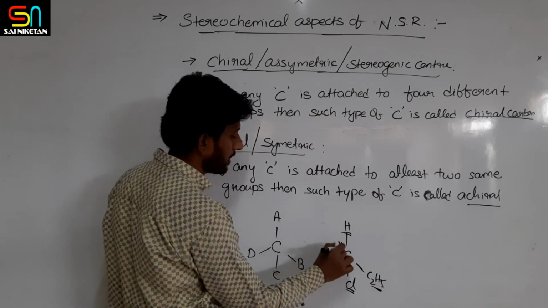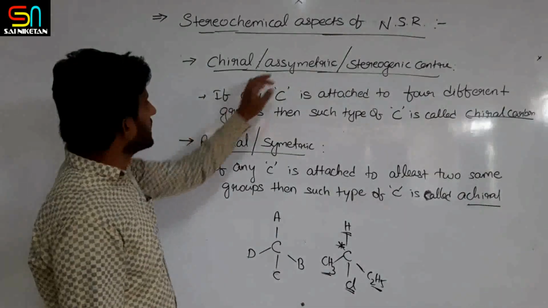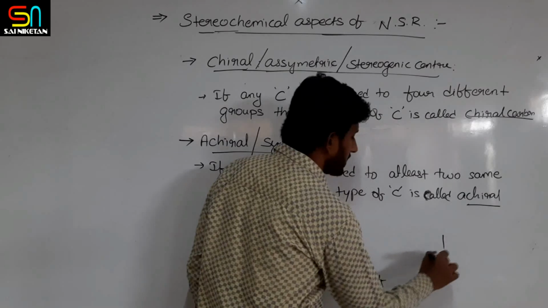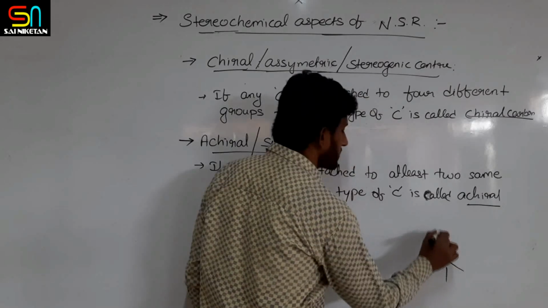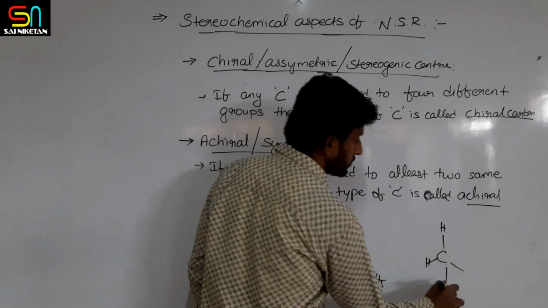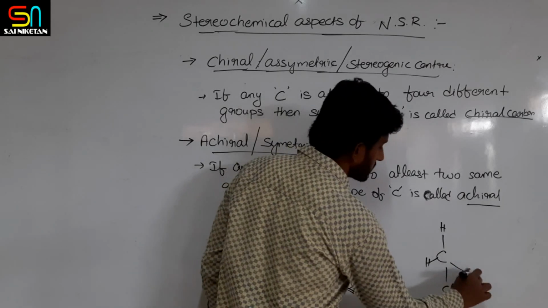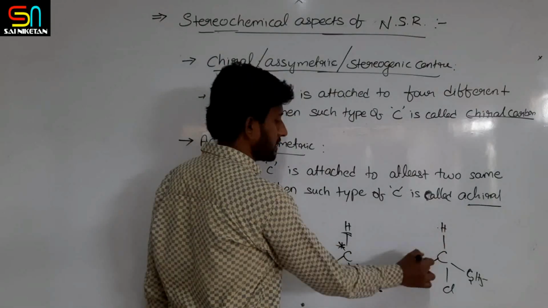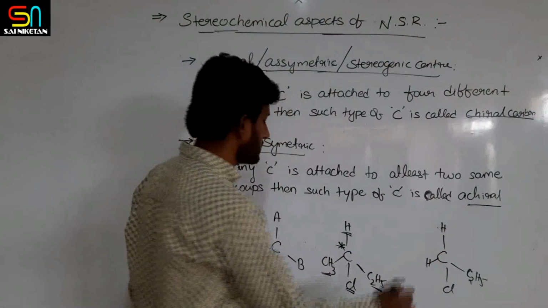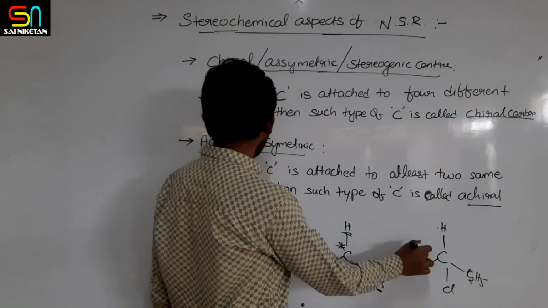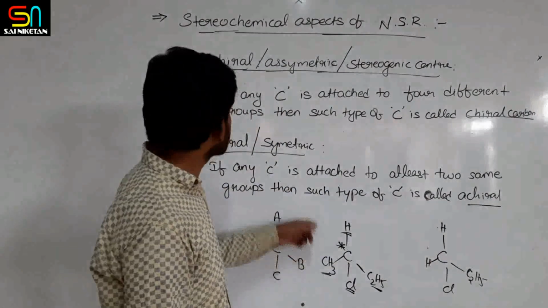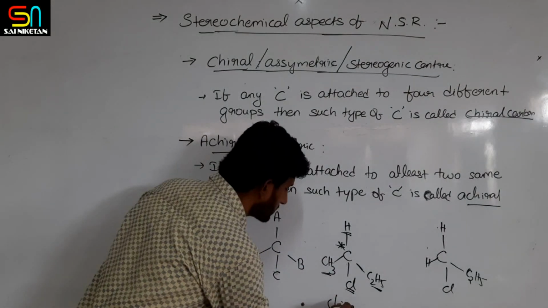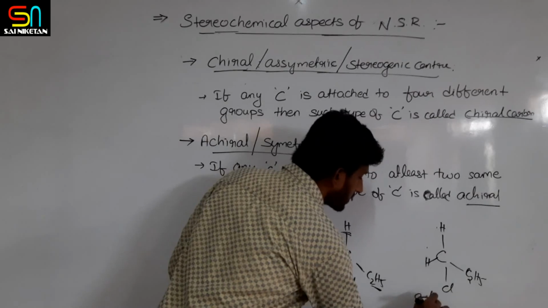So this is a chiral carbon, an asymmetric carbon. And if any carbon contains at least two same groups, for example two H groups, and this is chlorine, this is C2H5, then this carbon is containing at least two same groups. So this is an achiral carbon.